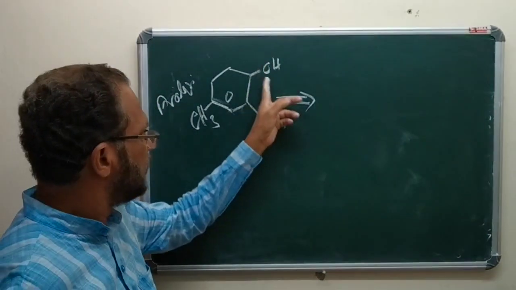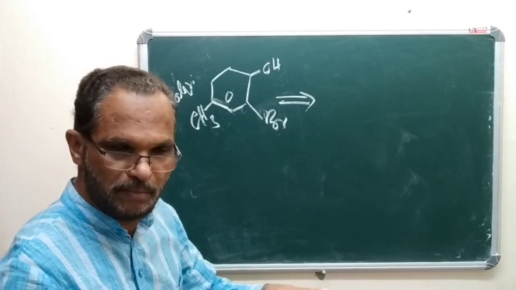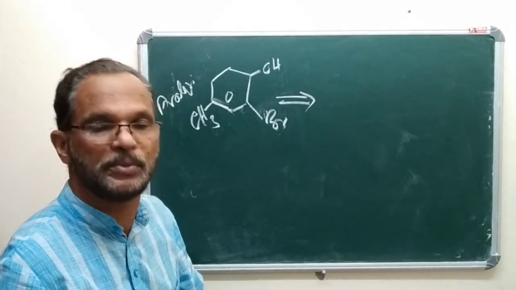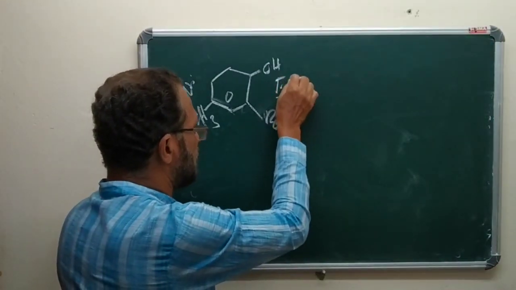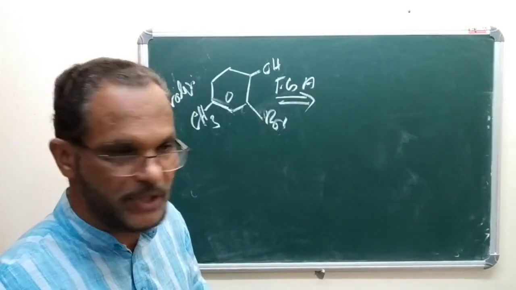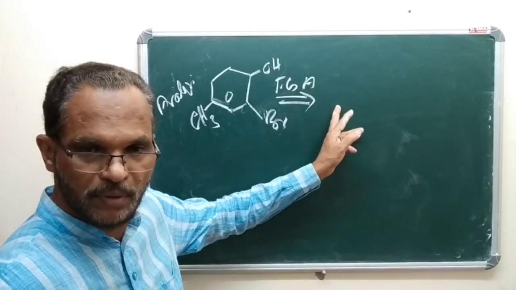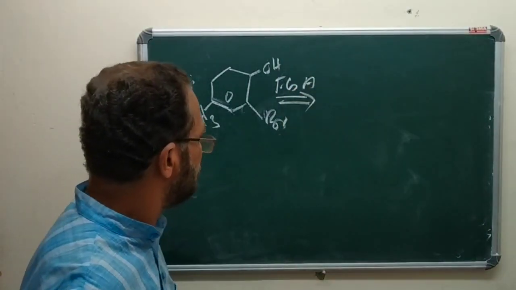This OH group is introduced through some reaction with what are called diazonium chlorides. So this may be subjected to what is called FGA. FGA means functional group addition. This is a part of functional group interconversion.